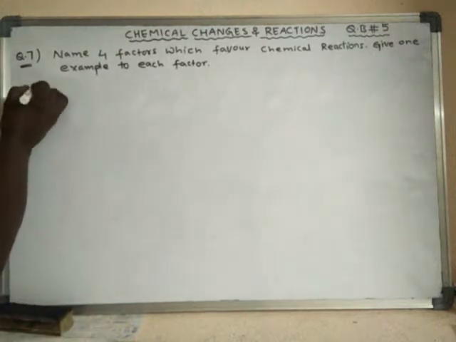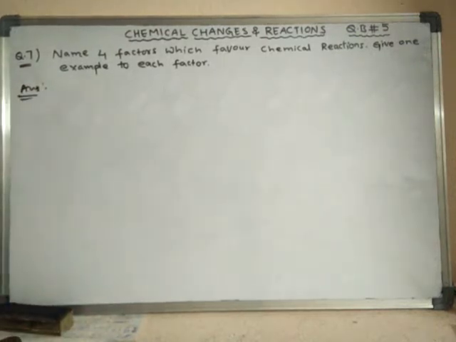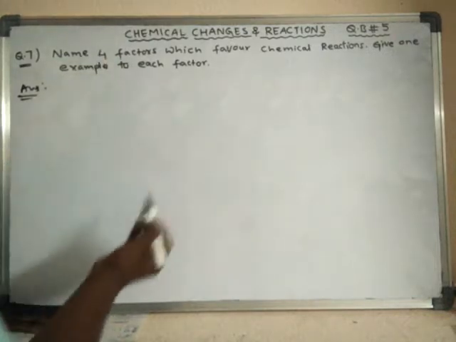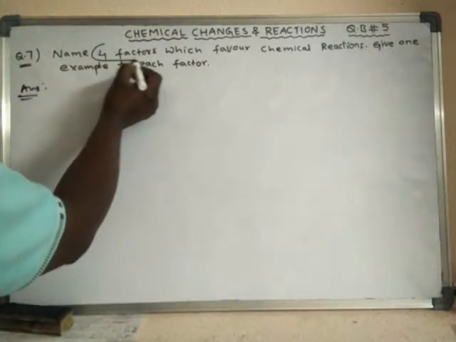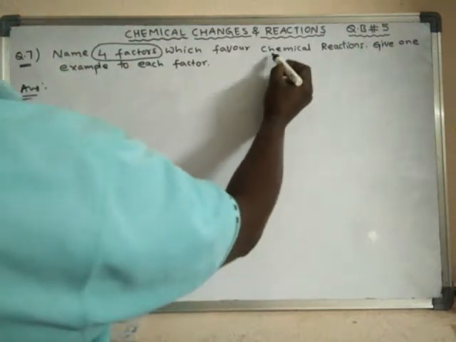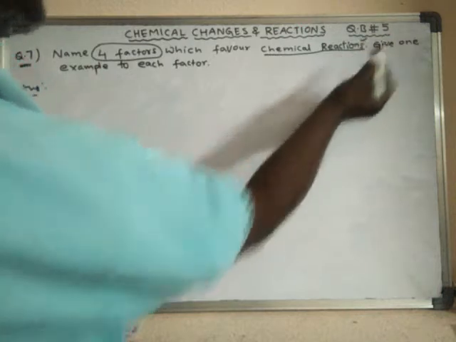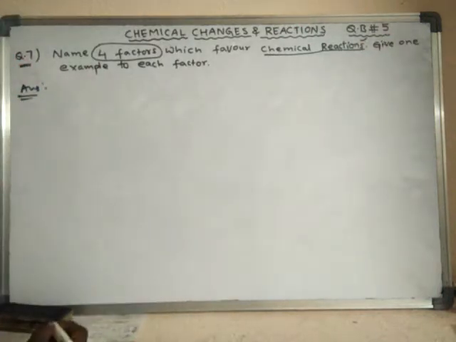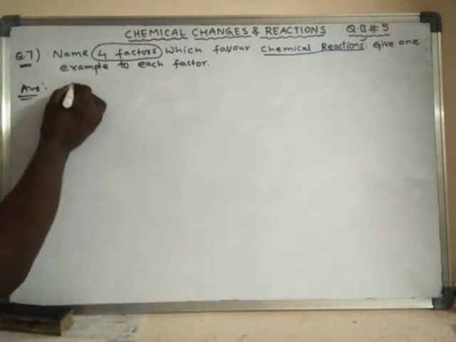Now we'll discuss the answer to this one. So actually, there are so many factors. Here in this question, it is asked to describe four factors. Generally, chemical reactions are favored by many factors. So one of the factors is close contact.